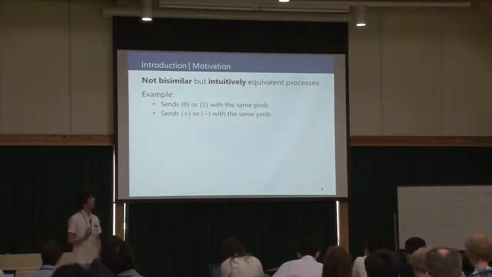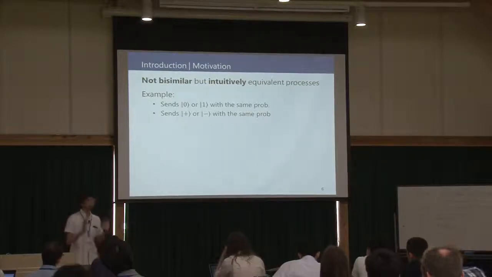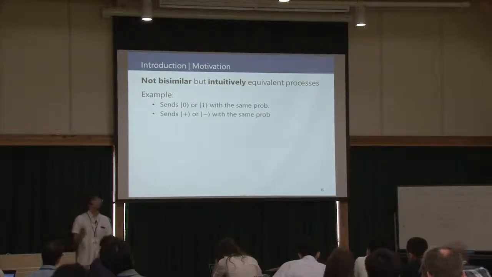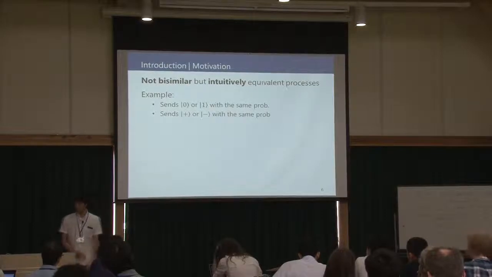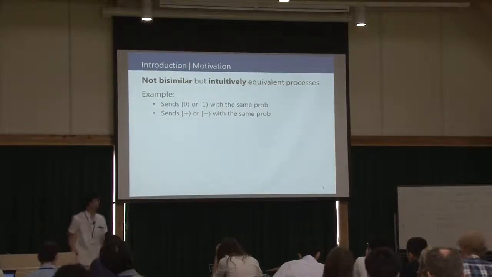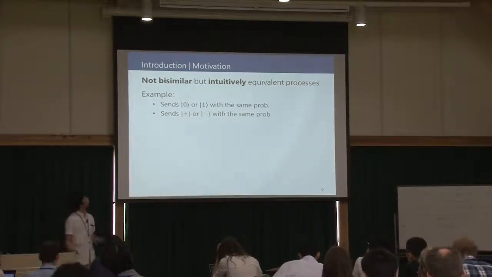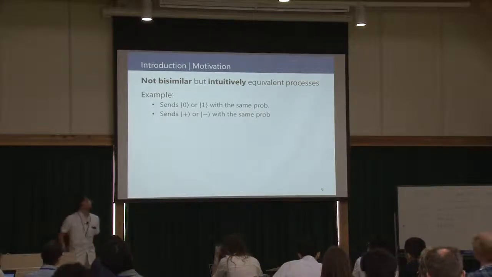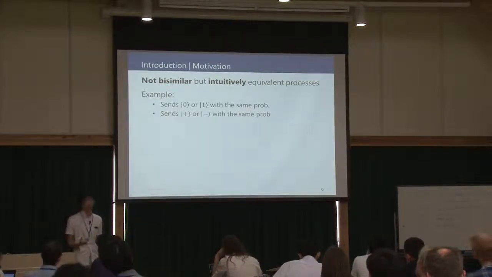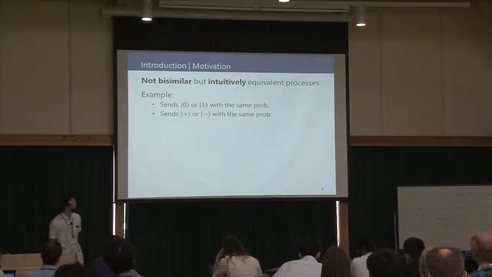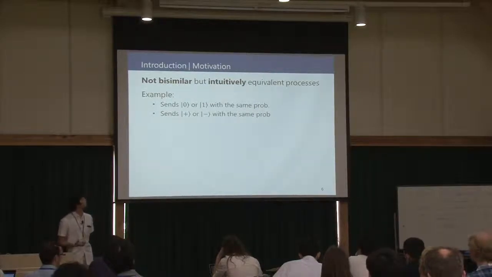However, there are some processes that are not bisimilar but intuitively equivalent. This slide shows an example. Consider these 2 processes. One sends a qubit whose state is 0 or 1 with the same probability, and the other sends a qubit plus or minus with the same probability.